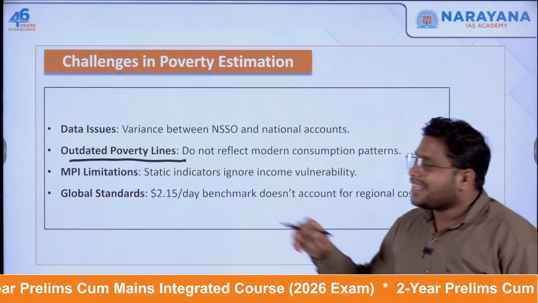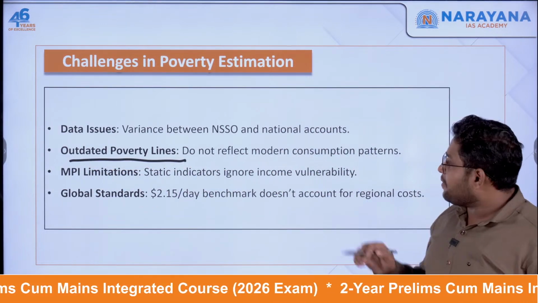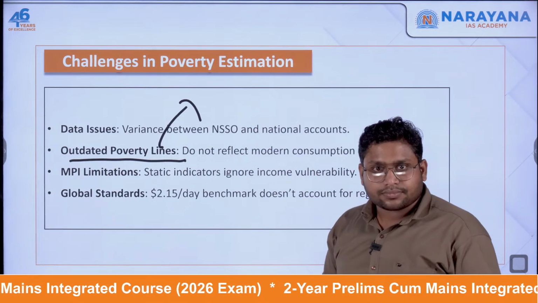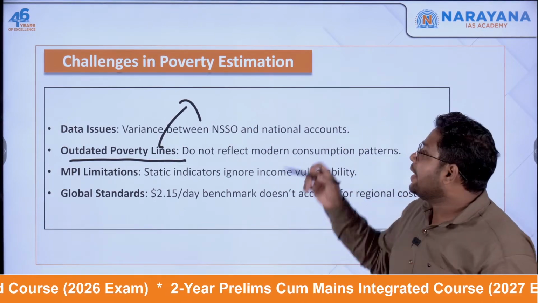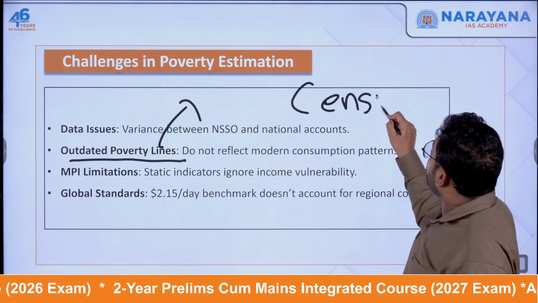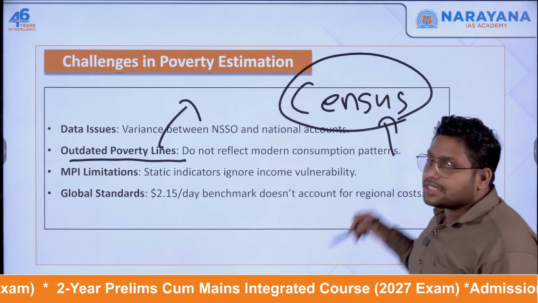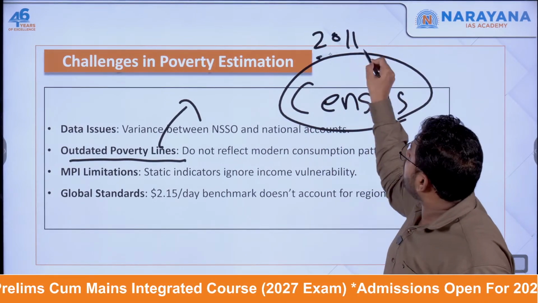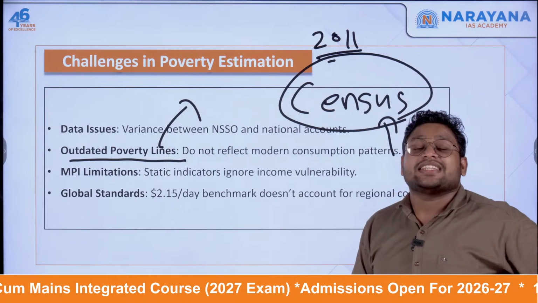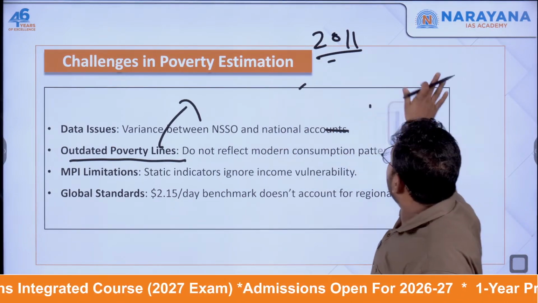Then the challenge is about the poverty line. We bring the poverty line, then later on some other person will say this is an outdated one. Let's say we are taking data from the census, we'll say we don't have the right census right now. We have the census of 2011. The recent census is yet to take place. So such problems will be there.